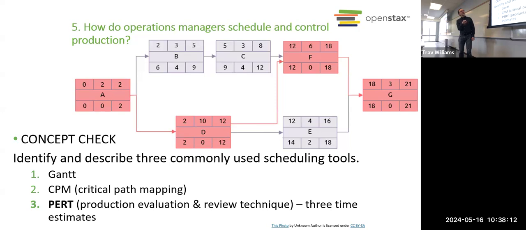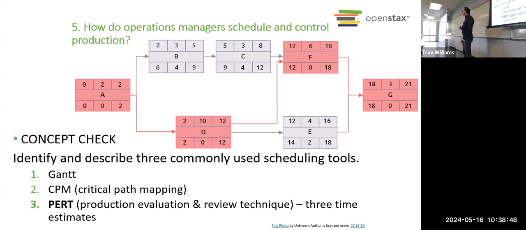So notice here, because this is not part of the critical path, you actually have some slack, 4 days of slack. So it can start as early as day 2, or it could start as late as day 6. So this gives you more detail, right? And if you're actually managing a project, this would be useful. Once you get familiar and used to how to use this, you see how it might be helpful to make sure your project is staying on track. So again, that is called PERT, which stands for Production Evaluation and Review Technique.